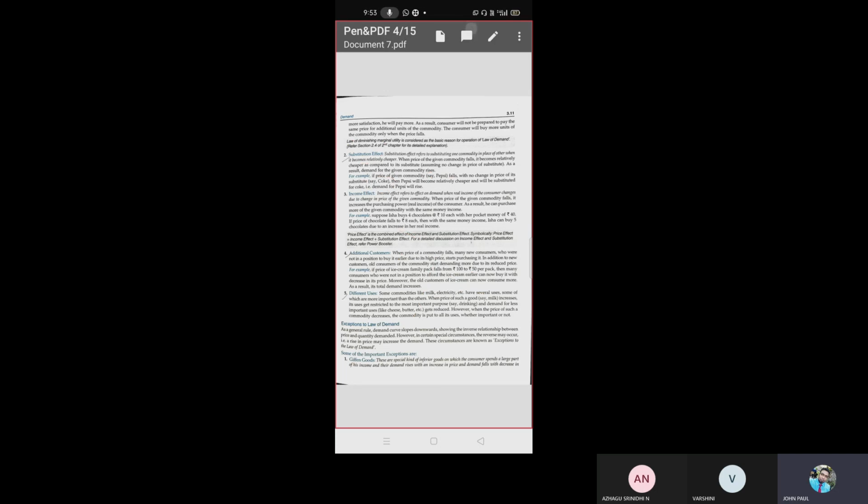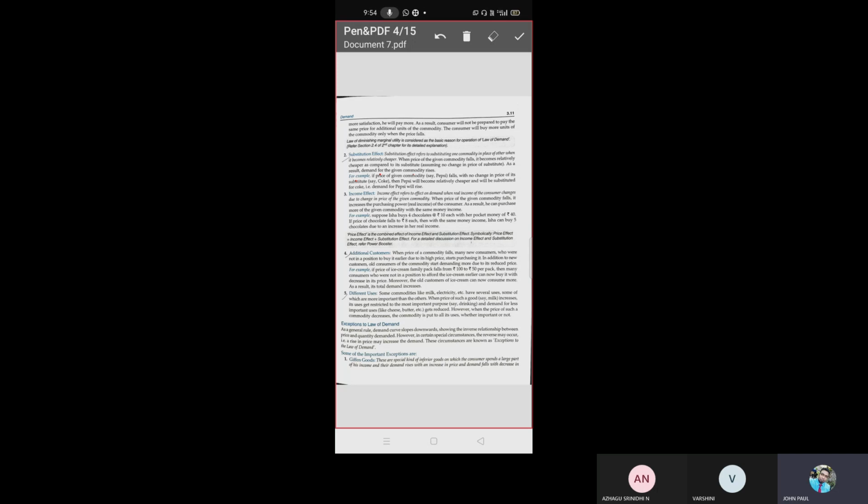So take substitute goods: Pepsi at 30 rupees. Now the price of Coke falls, and the demand shifts to Coke. The consumer will buy more Coke compared to Pepsi. When the price of the given commodity falls, it becomes relatively cheaper as compared to the substitute. As a result, demand for the given commodity rises.